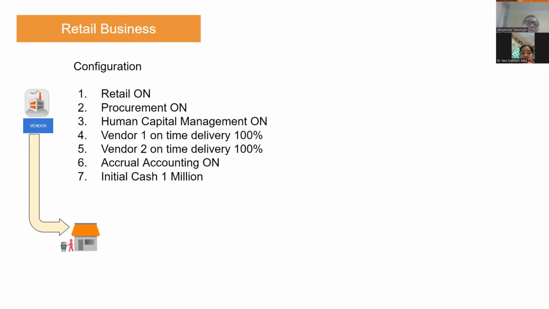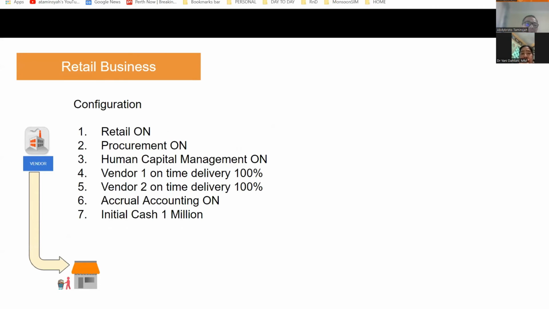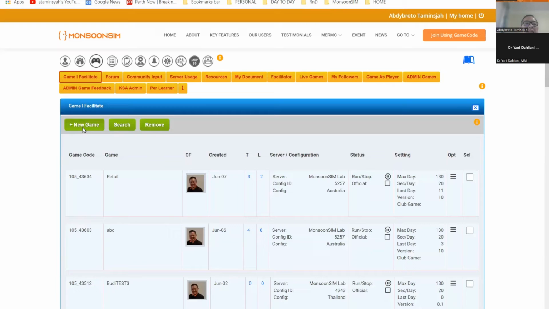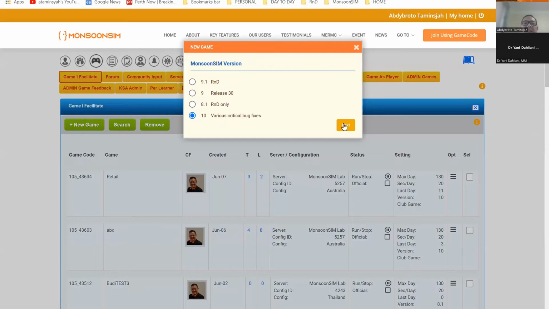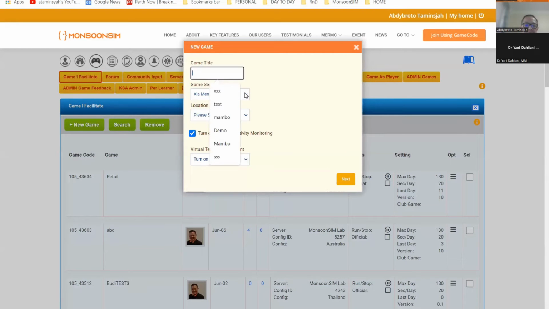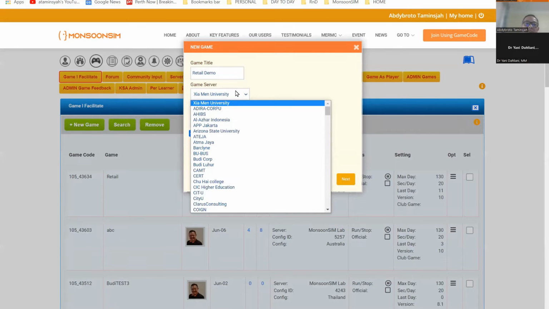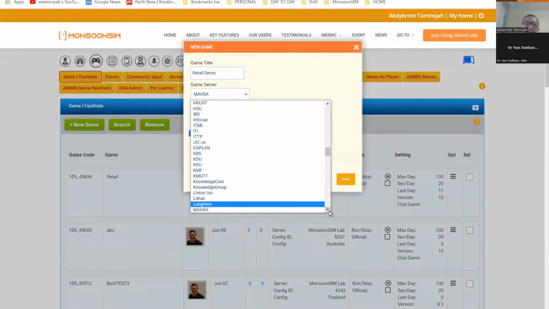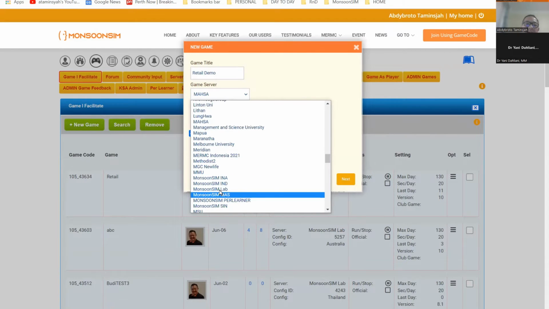I'm going to go to MonsoonSIM now and create just the kind of environment that we discussed. So let me go ahead and do that. I'm going to create a game called Retail Demo. And I'm going to use my server, which is a lab.